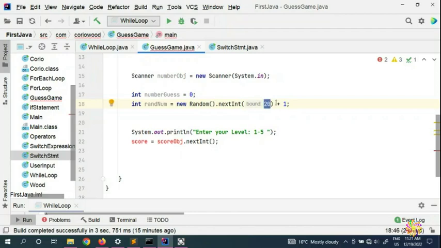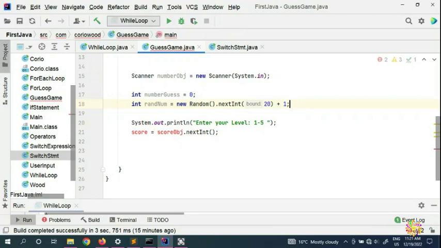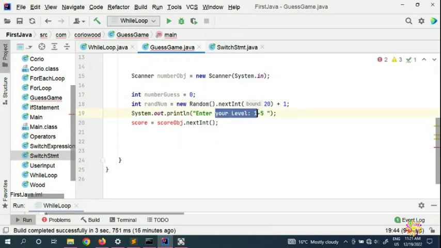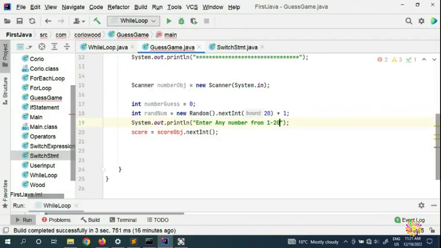So now we put System.out, enter any number from 1 till 20, and we put it here. Now we are asking the user to enter any number from 1 to 20.